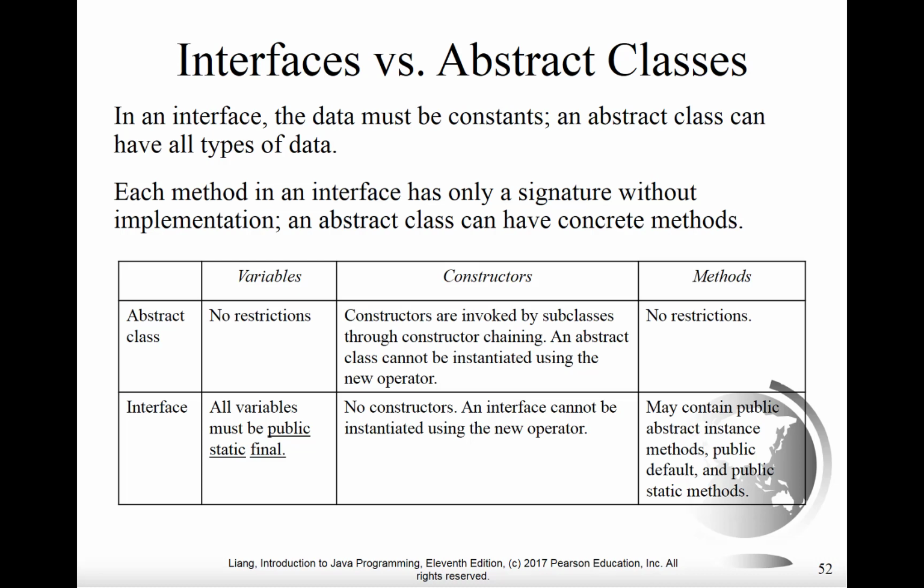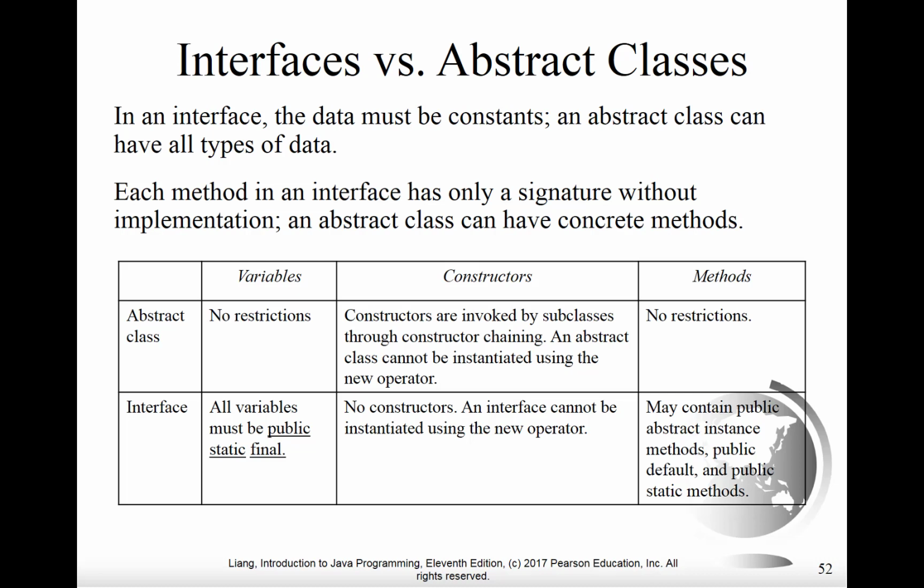This is captured for you in a lovely chart at the bottom of this slide, where we compare on two rows, the first row abstract class and the second row interface. So in terms of variables, we don't have any restrictions in terms of abstract classes, but in terms of interfaces, all the variables have to be public, static, final. And remember again that because that's true, you don't actually have to specify it. The compiler will infer it if you leave it out.